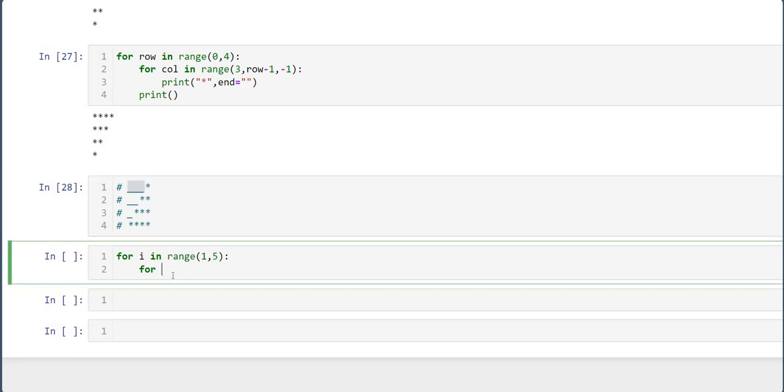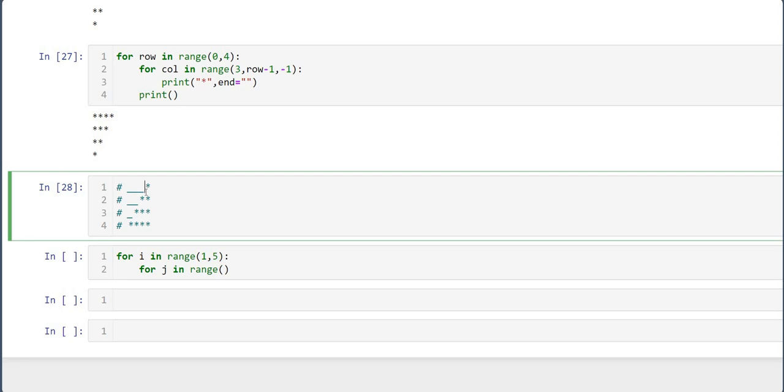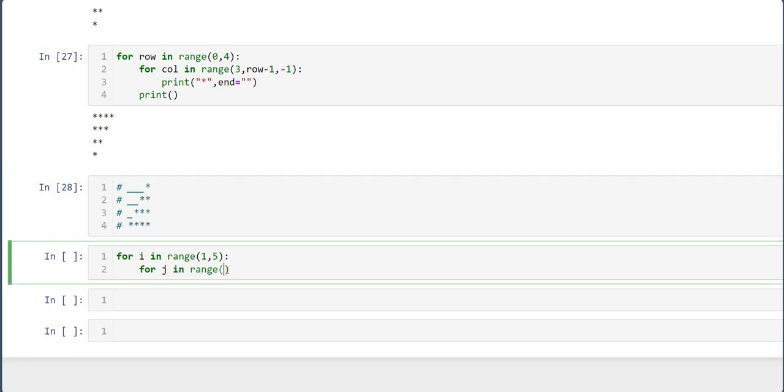So I will take for j in range. How many underscores do I have? 3. I have 3 underscores. Focus on the underscores only: as you move ahead, your underscores are decreasing, so in the fourth row it becomes 0. So I can say 3 comma 0, comma -1.